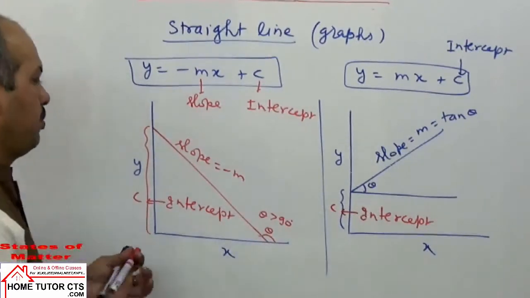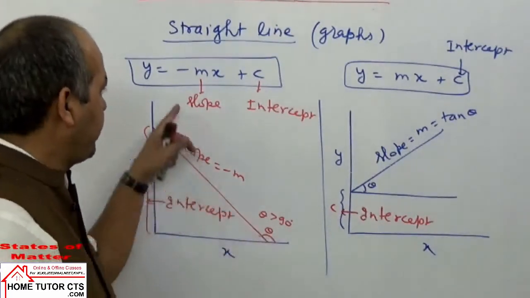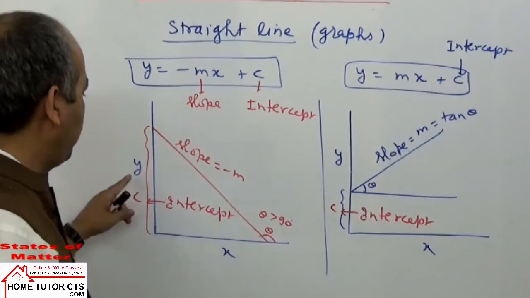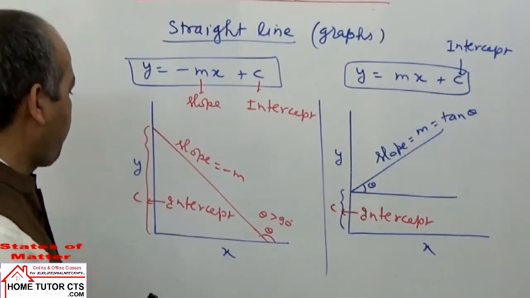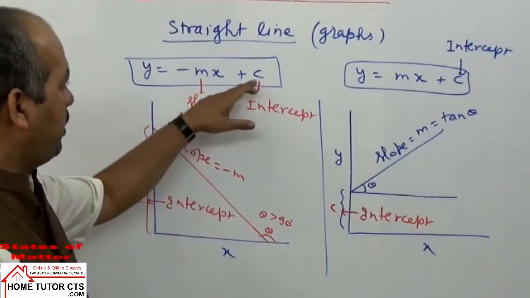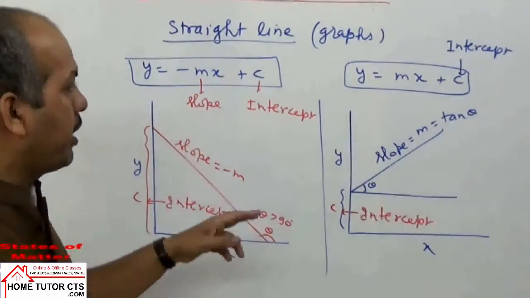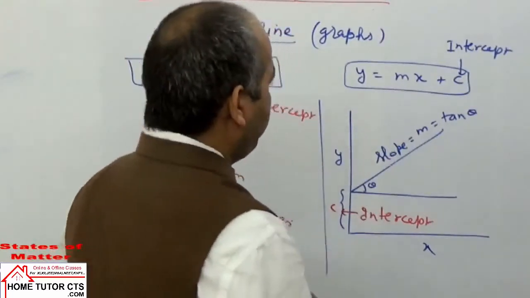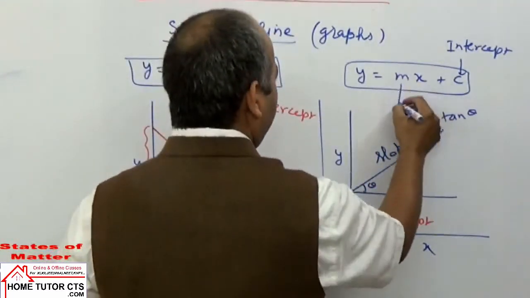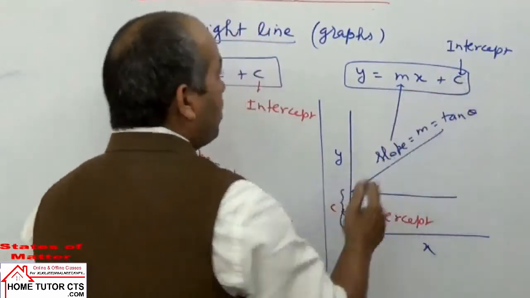Slope negative because theta is more than 90 degree in this case. This angle taken, and then intercept is taken here. C, positive intercept, slope negative. यहाँ पर क्या था आपका slope positive and we also have positive intercept.